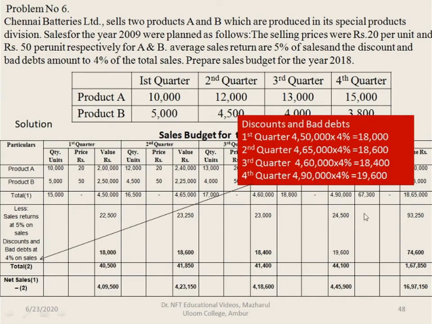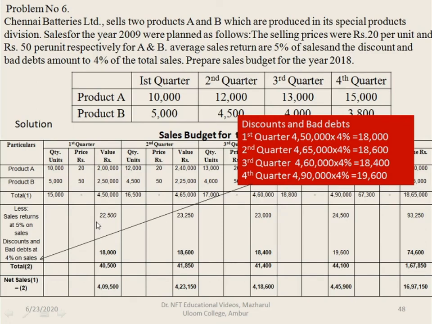Now we'll compute the discount and bad debts, which is given as 4% of sales. So sales amount here is 4,50,000. From 4,50,000, 4% is 18,000. Then again the sales amount for the second quarter is 4,65,000, 18,600. Then for the third quarter 4,60,000 into 4%, 18,400. And for the fourth quarter 4,90,000 into 4%, that is 19,600.